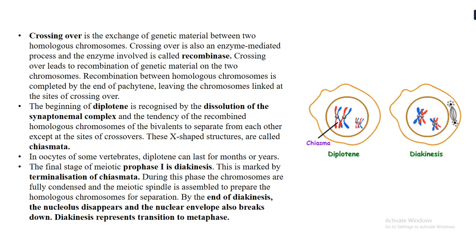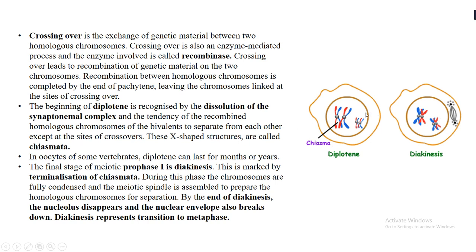The next stage after pachytene is the diplotene phase. Here you will see a dissolution of the synaptonemal complex. The synapsis that has happened slowly gets dissolved, and the recombined homologous chromosomes of the bivalent start to separate from each other.